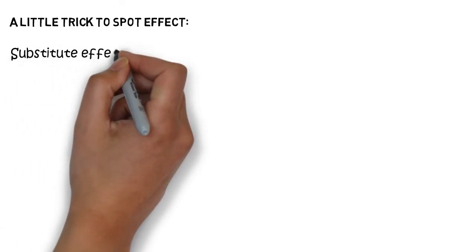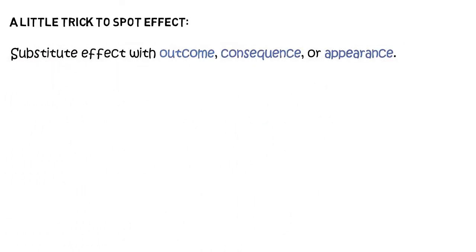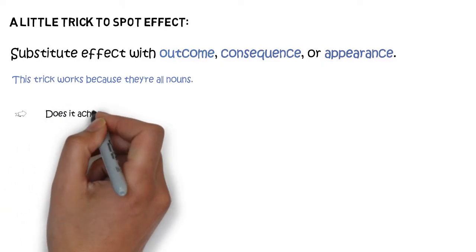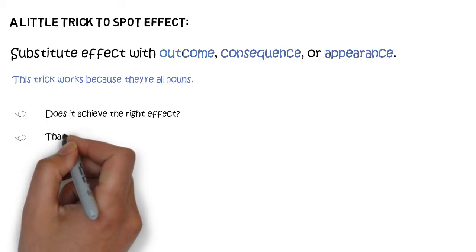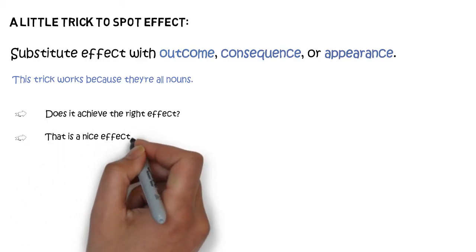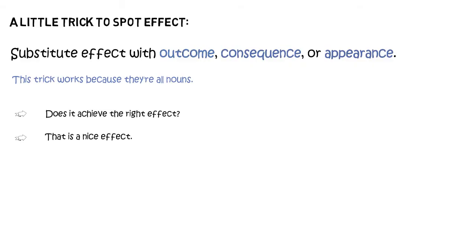Now here's a little trick to spot effect with an E. Substitute effect with one of the words that it means: outcome, consequence, or appearance. This trick works because they're all nouns. Let's try some. Does it achieve the right effect? Does it achieve the right outcome? That is a nice effect. It's a nice appearance.